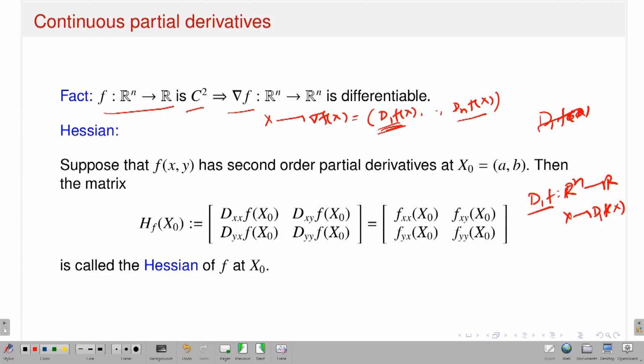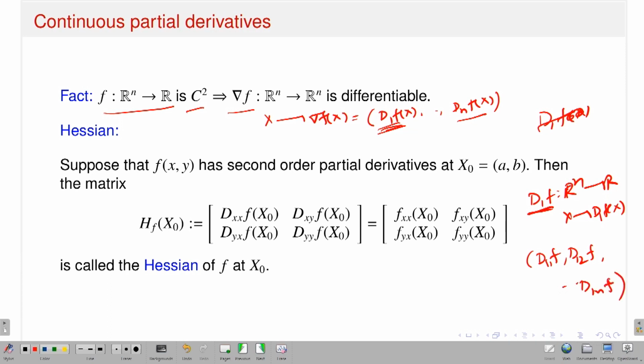I have to first say that all its first order partial derivatives exist and are continuous, then only can I conclude that d1 of f is differentiable, that means the total derivative exists. Now once I talk about the partial derivatives of the map d1 of f, what derivatives am I talking about? I am talking about the second order derivatives, that means d11 f, d12 f up to d1n f.